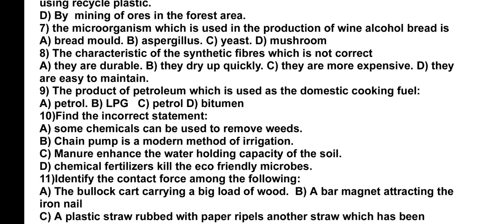Seventh question, the microorganism which is used in the production of wine, alcohol, bread is dash. The options given here are bread mold. Bread mold is a fungus which grows in the decaying bread. Aspergillus also grows in the decaying food material. Yeast is used in the bakery industry.